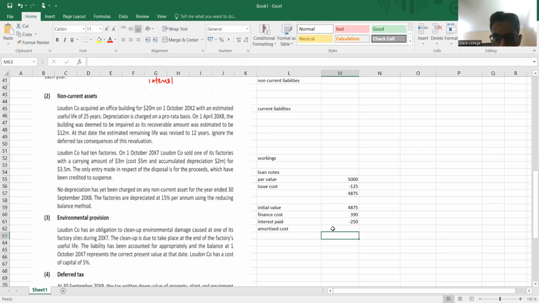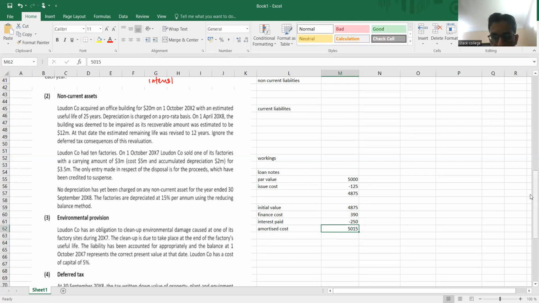The initial value is 4875, finance cost is 390, interest paid is 250. Maybe it gave an error because I've just copied it down, so let me just write the answer here. The amortized cost will be 5015. So let me insert it manually, 5015. This is the balance sheet figure.